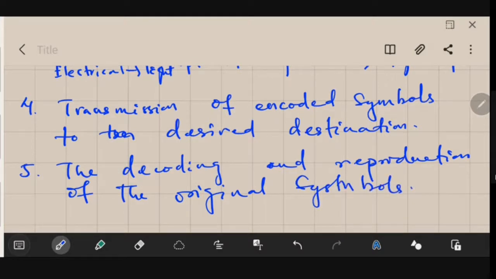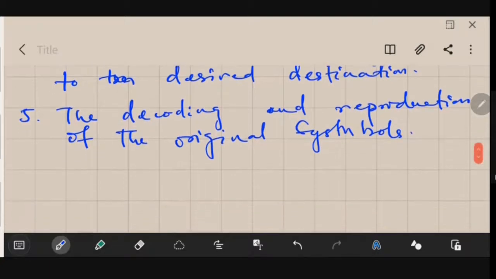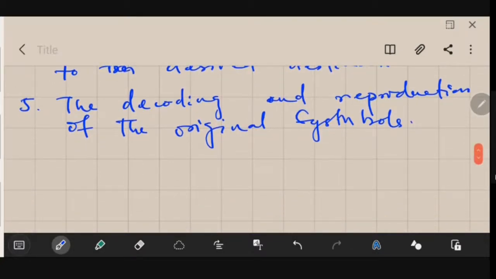You have to decode it and reproduce the original symbols that were actually transmitted. However, the problem is that when you reproduce the symbols, they could never be represented in their original form. There will be some differences from the form they were transmitted in. I will tell you that. Let us note the 6th point and we will elaborate on it.